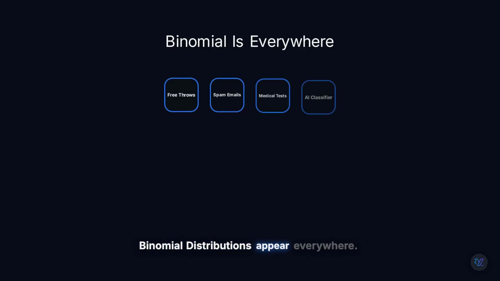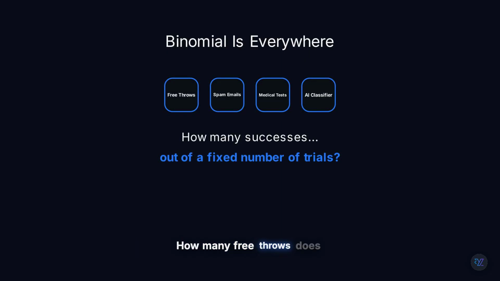Binomial distributions appear everywhere. How many free throws does a player make out of 5? How many of 10 emails are spam? How many patients test positive? How many images did the AI classify correctly? Notice the pattern. We're always counting how many successes out of a fixed number of trials.